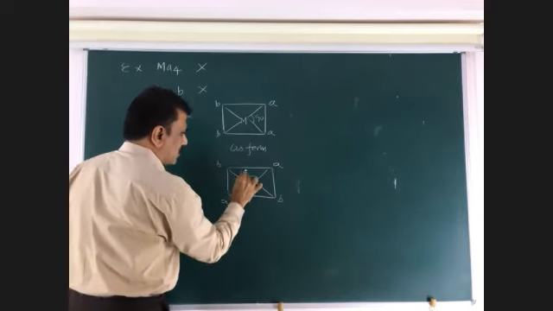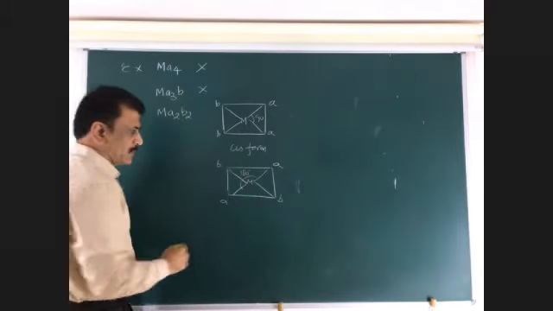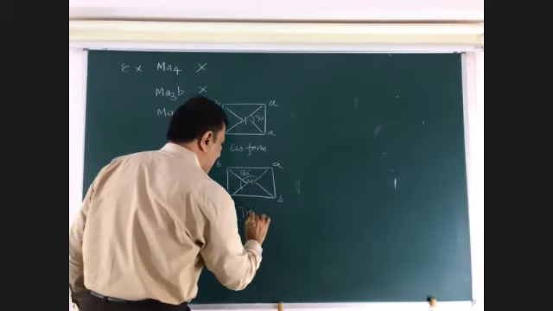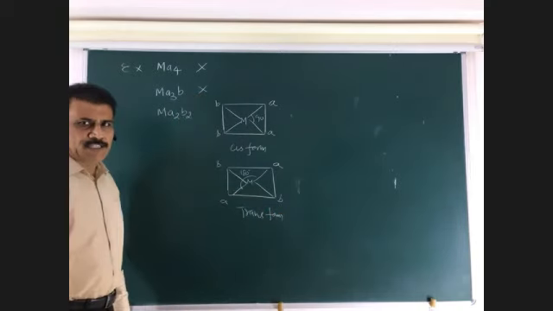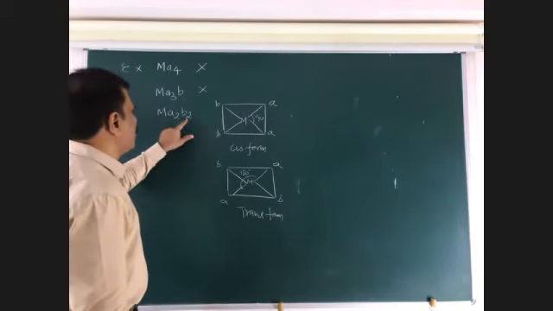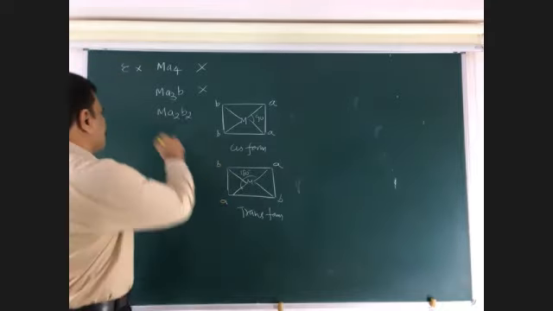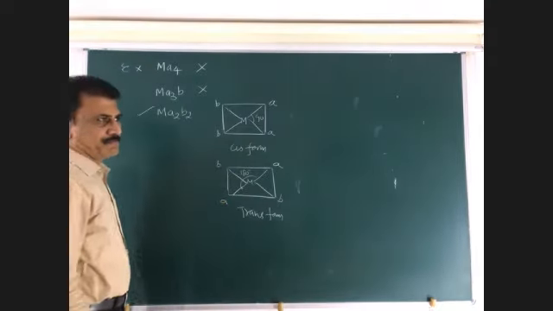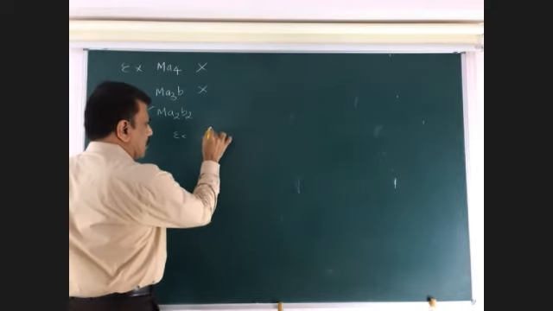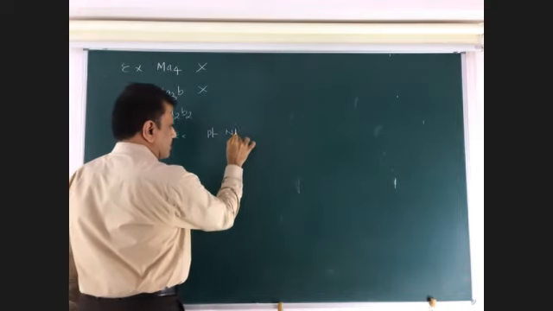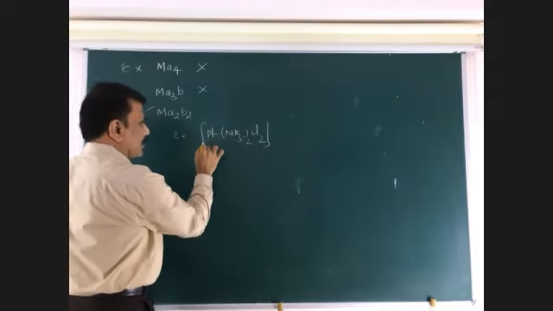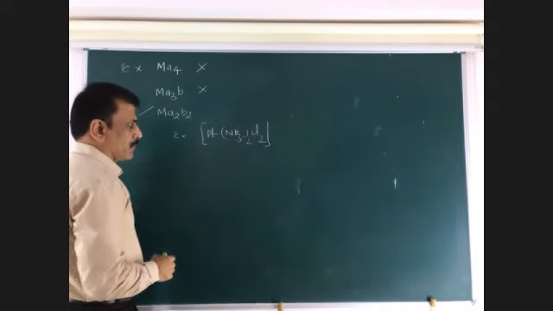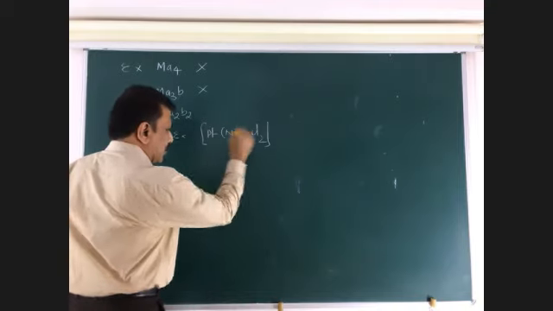This angle is 180. So this is called trans form. So in MA2B2, two types. So this exhibits geometrical isomerism. Example, platinum. This is called a platinum complex.